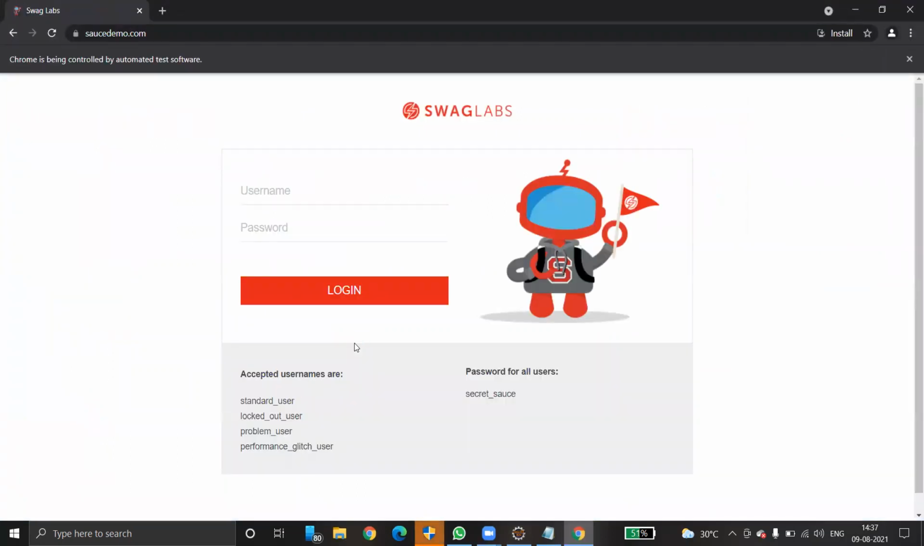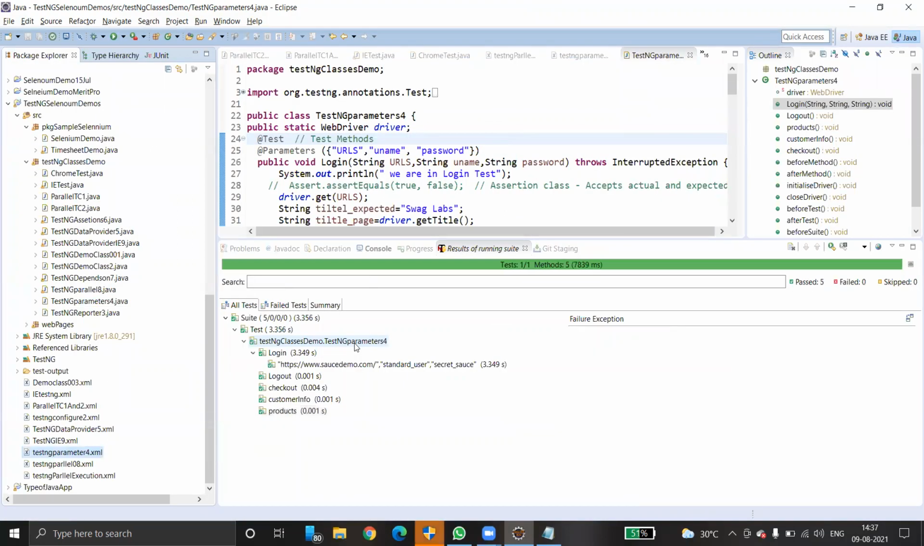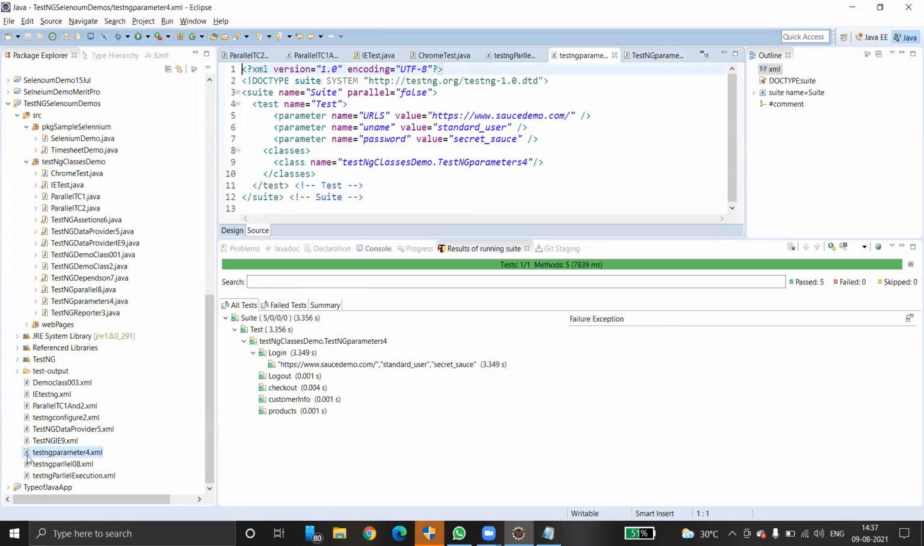Okay, see, enter username, enter password, click submit button, done. Right. From where you are getting this username and password, that is very, very important. Here we have to add a tag called parameters. Okay, what are the parameters? URL, name, and password. What is the username? Username is standard_user. Password is secret_sauce. Okay.